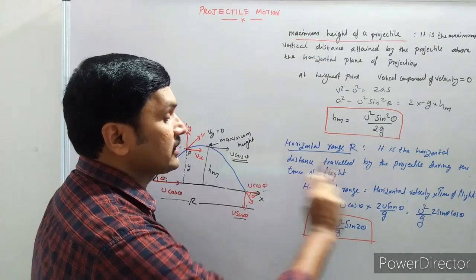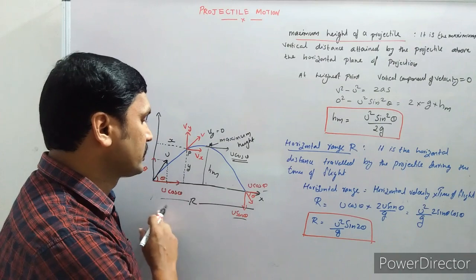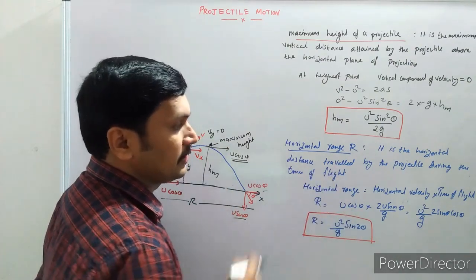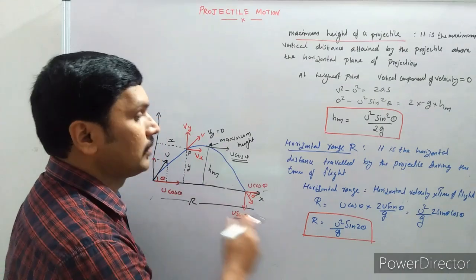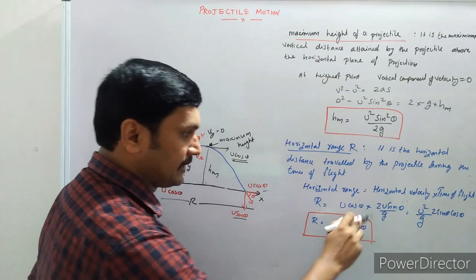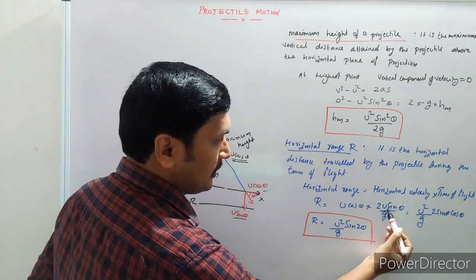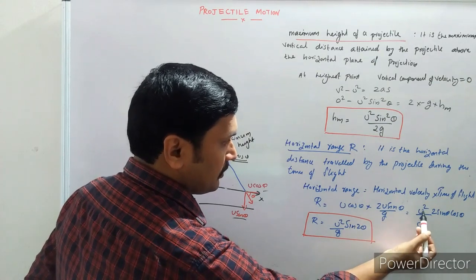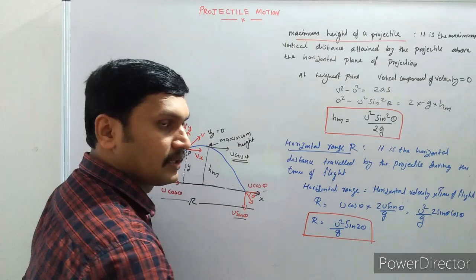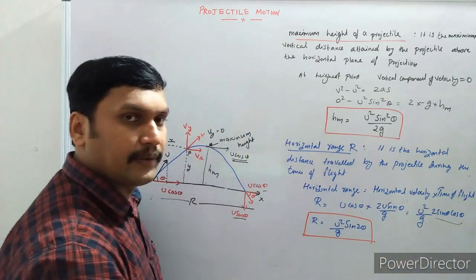So the horizontal range is equal to horizontal velocity into time of flight. Horizontal velocity throughout the motion is constant, so we can write u cos theta into the time of flight, which is 2u sin theta by g. That's u square by g into 2 sin theta cos theta.